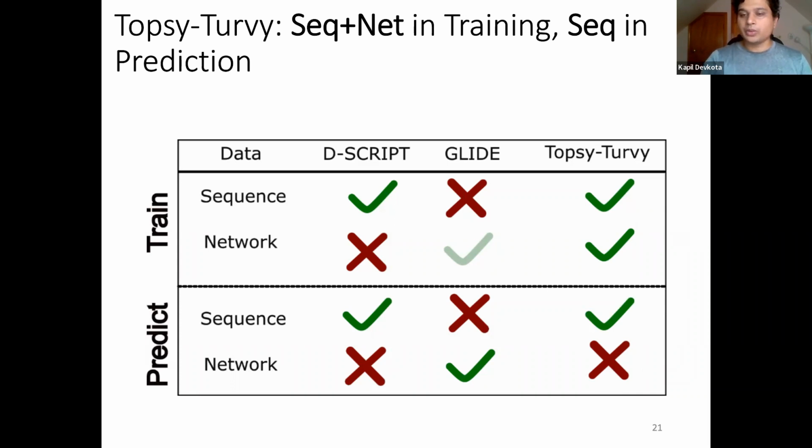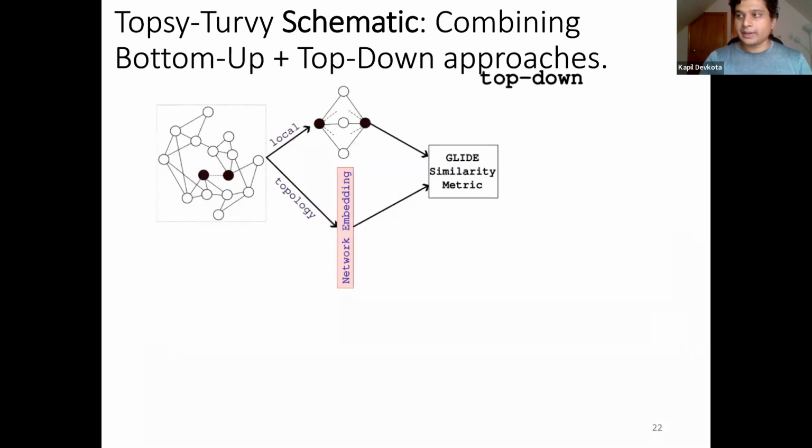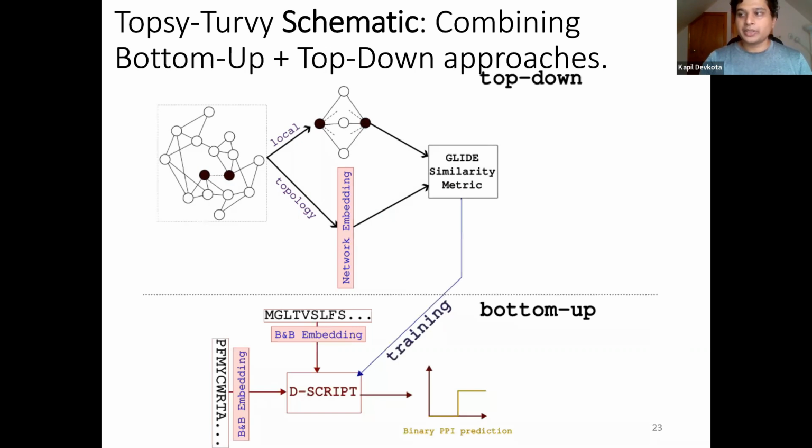So what does this model look like? Here we describe the diagrammatic sketch of Topsy-Turvy. The top part here is the network-based view. This is passed to the D-SCRIPT model during the training phase, and the sequence is used for predicting PPI relationships. Now, how are we going to train this model?